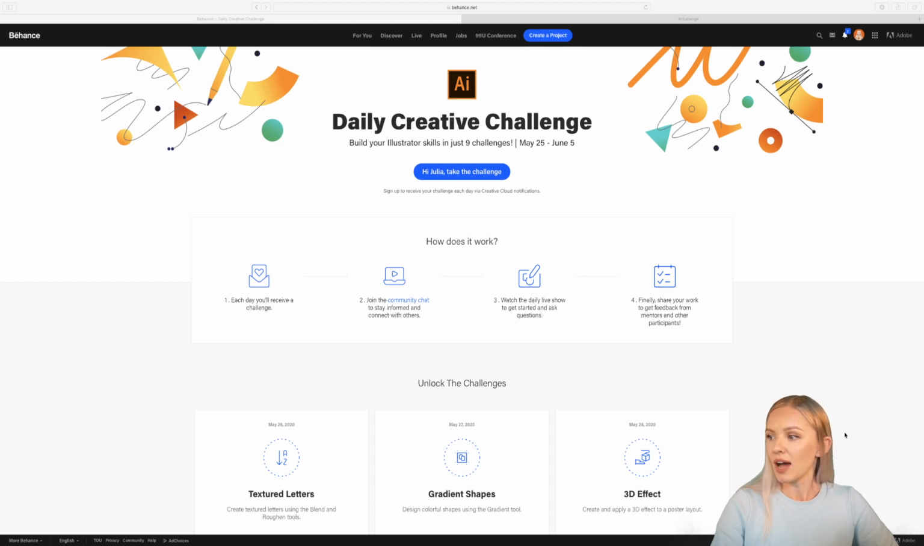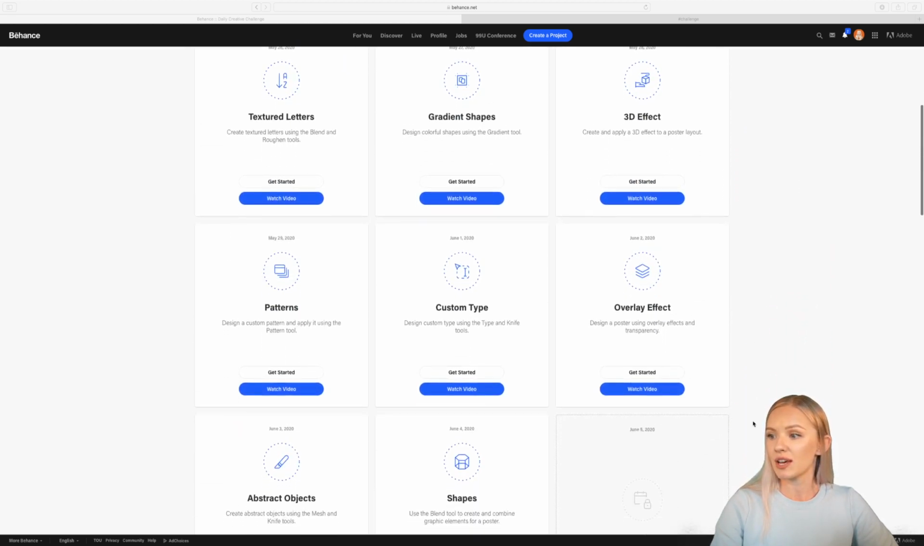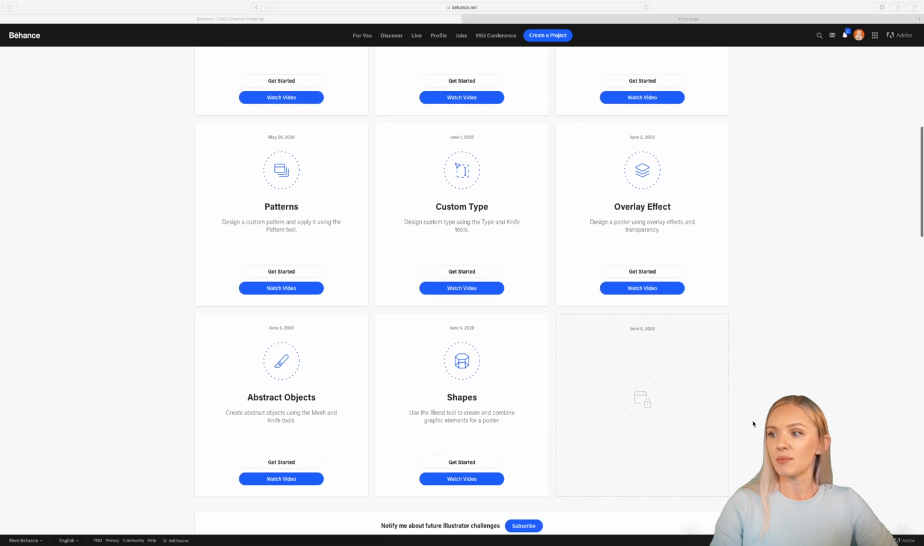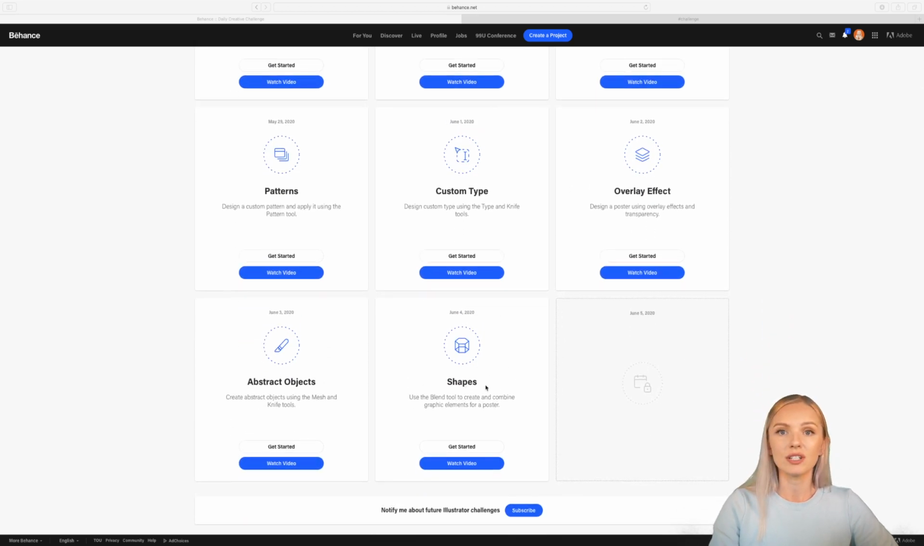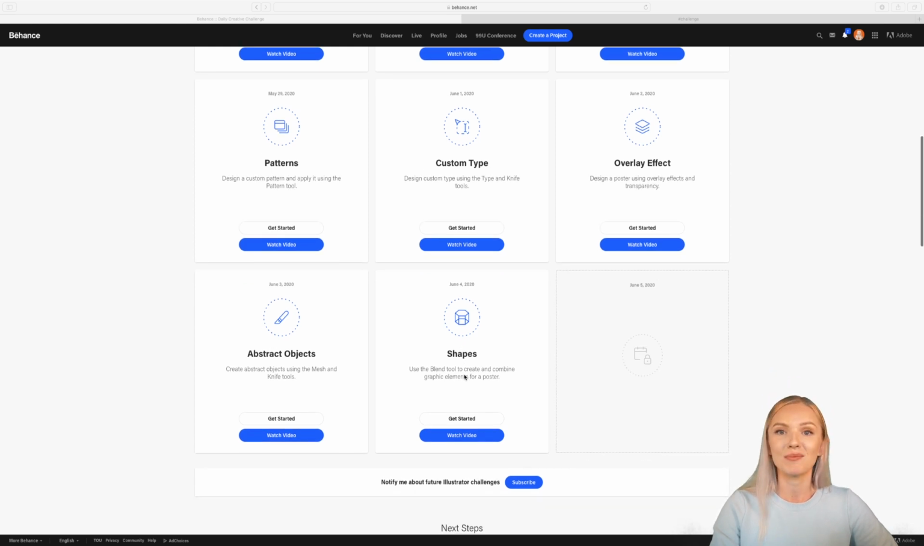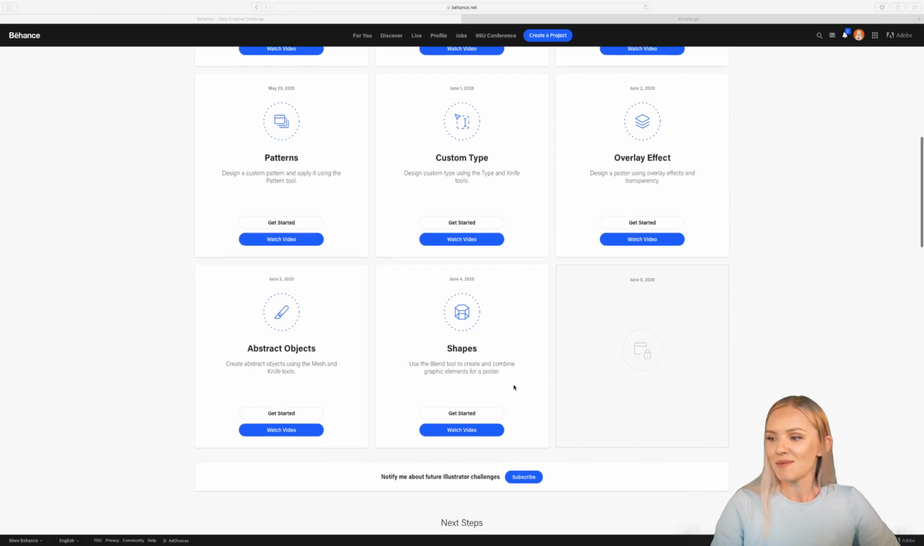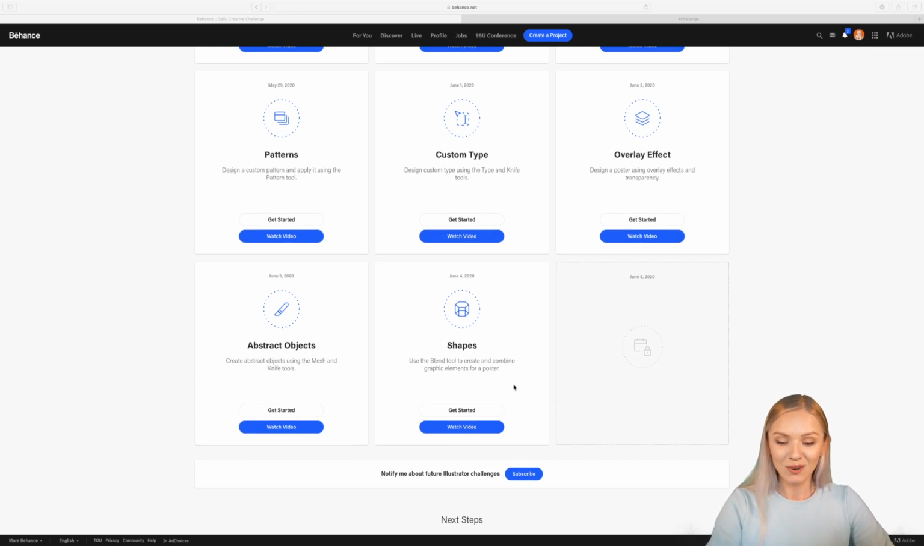So my friends, we have gone through a lot of challenges together. We are now on challenge number 8. So we went through 7 different challenges, and today's challenge is all about shapes. It's using the blend tool to create and combine graphic elements for a poster. So I'm really excited about that. Everybody who has been here before knows that I am super obsessed with the blend tool, and we're going to jump into this right away.